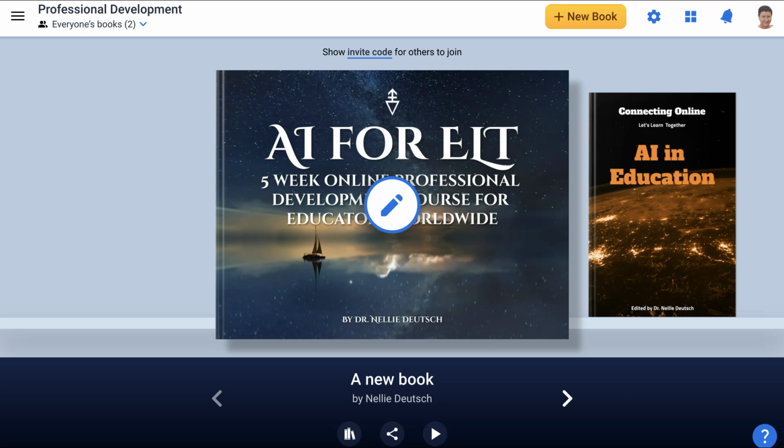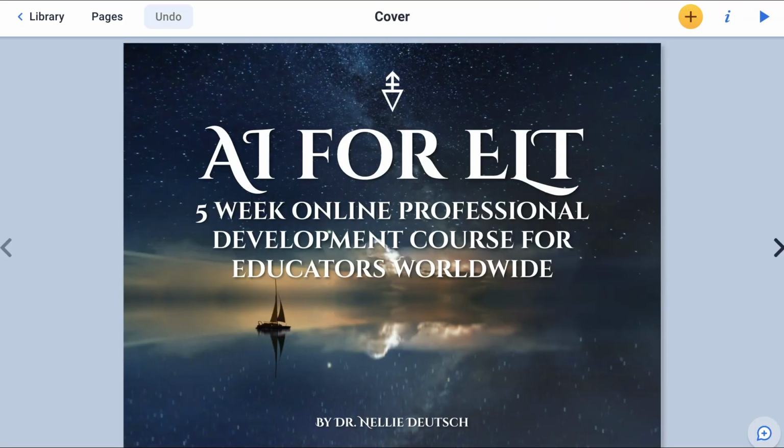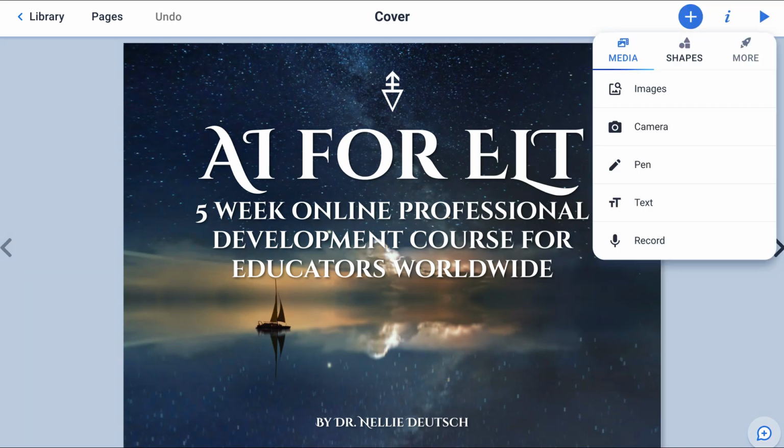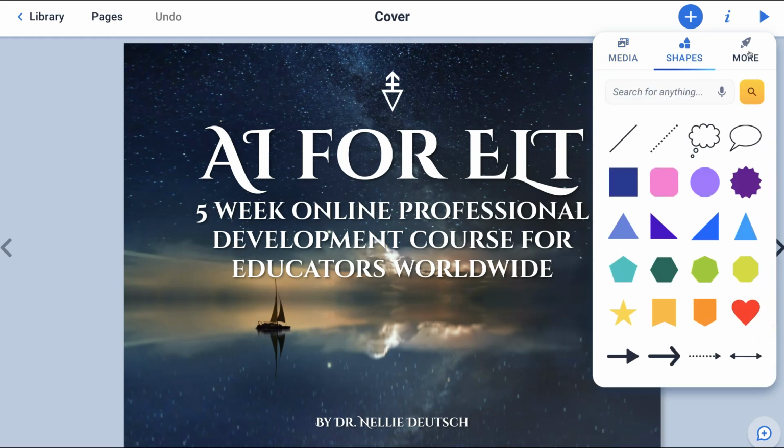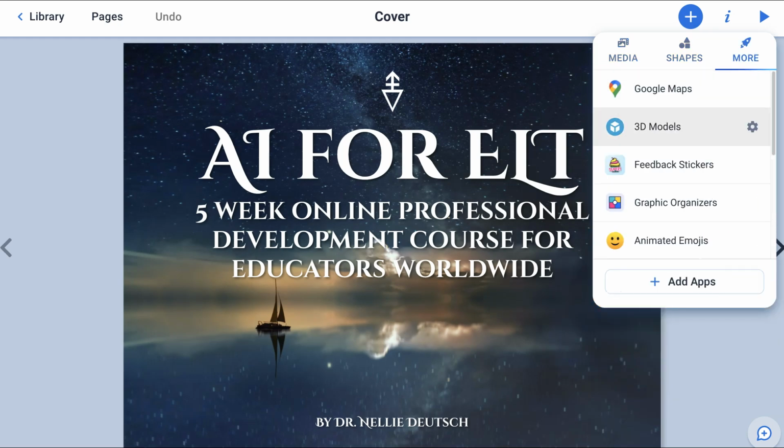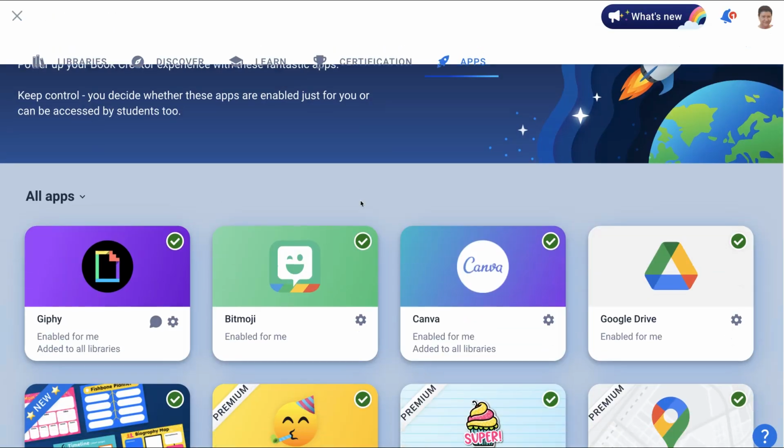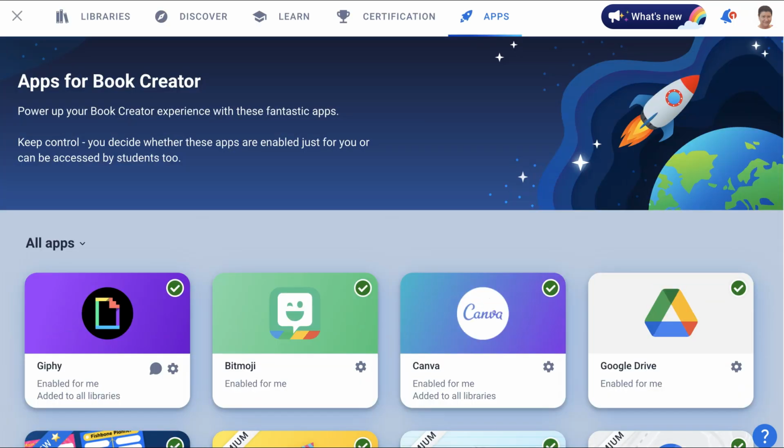And this is how it's done. We're going to click on it. But before we publish it, I'd like to show you a bit more under the plus. Okay, so let's go there now and see what else is available. Notice if you go into shapes, you get shapes. If you go into more next to that, you'll get Google Maps, 3D models, feedback stickers, graphic organizers, animated emojis, and plus other apps that you can include. Okay, and these are the ones that you can choose from. Absolutely amazing, right? So let's go back into our library.